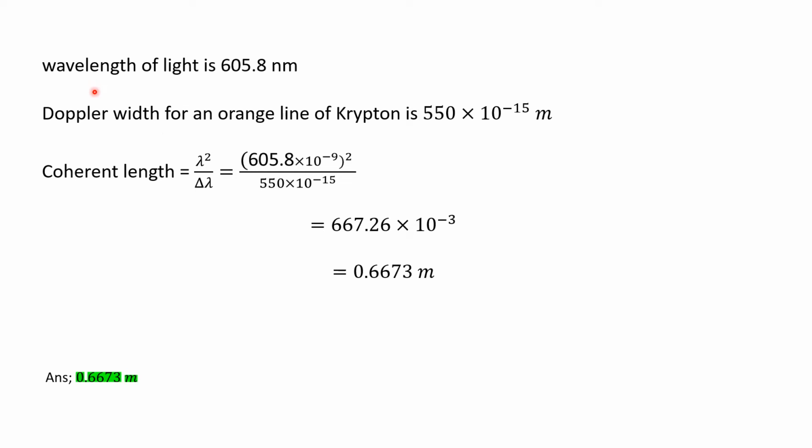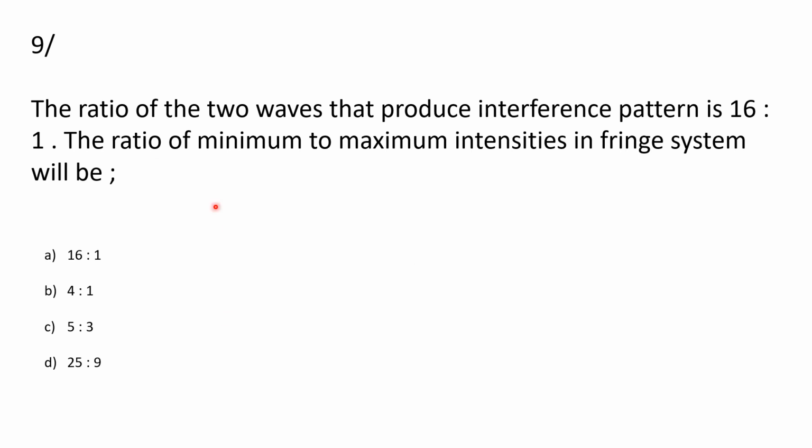In the question it has been given that the wavelength of the light is 605.8 nanometer and the Doppler width for an orange line of krypton is 550 into 10 to the power minus 15 meter. We know that coherence length is equal to lambda square by del lambda. So by putting in the values we find it as 0.6673 meter. So the answer will be 0.6673 meter.